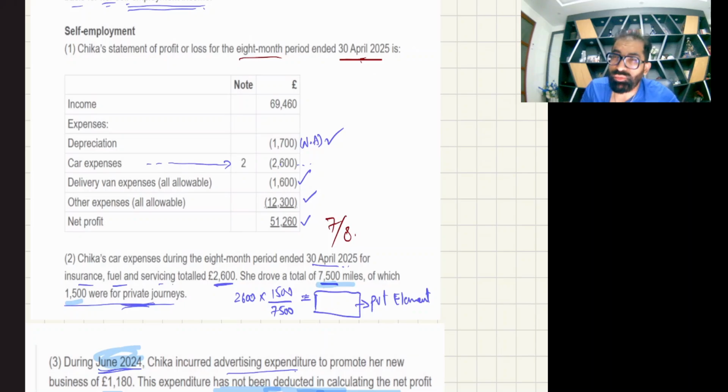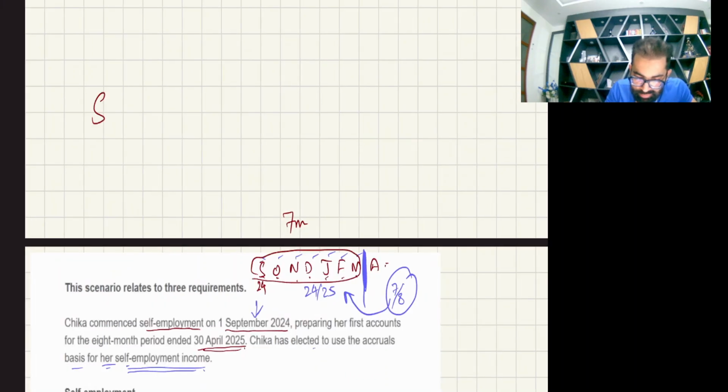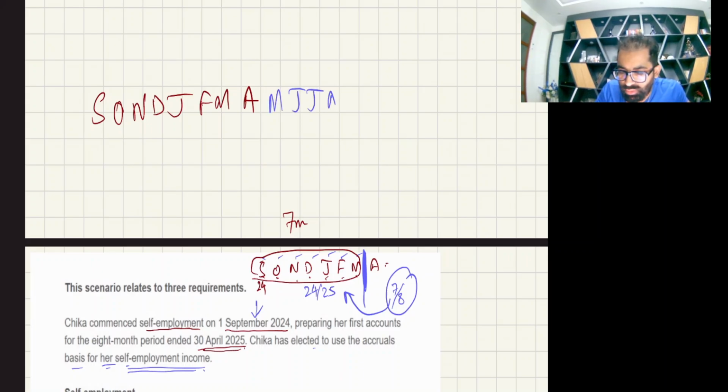Now for 25-26, let me make a slightly bigger sketch. See here: September, October, November, December, January, February, March and April. This is the end of the first accounting period. Then May, June, July, August, September, October, November, December, January, February, March and April: the next 12 months accounting period. Now let me draw the walls.